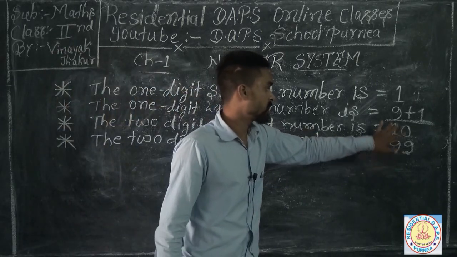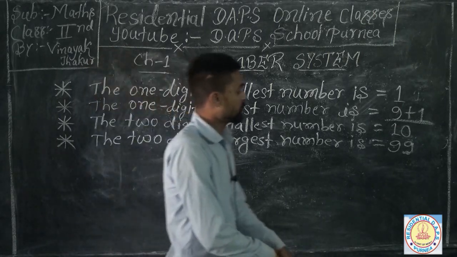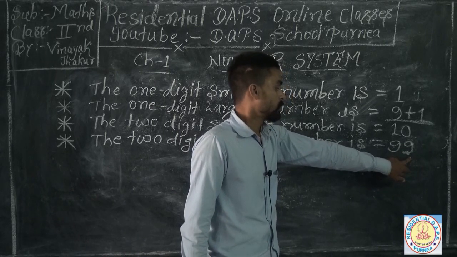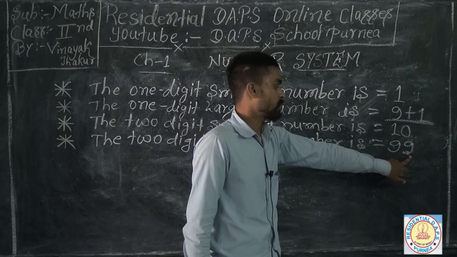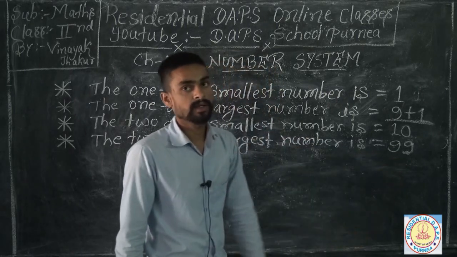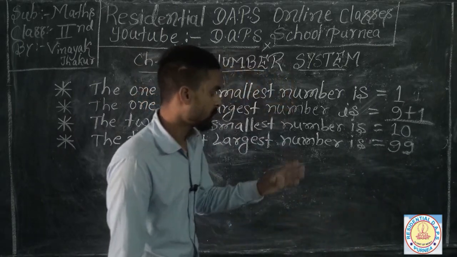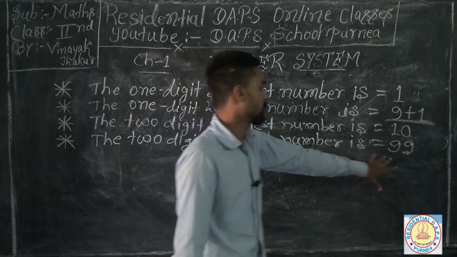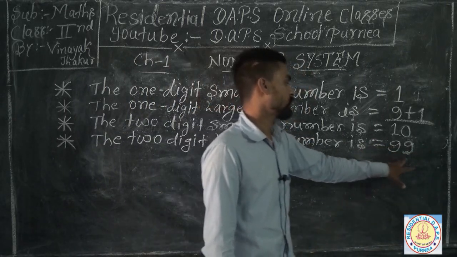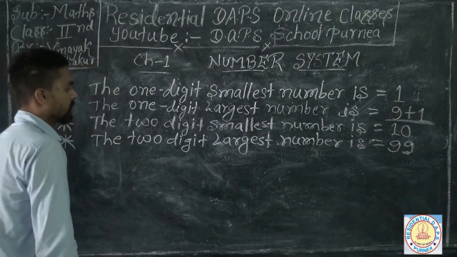If you add 90 plus 10, because this 9 comes on ones place and this 9 comes at tens place, which means 9 into tens plus 9 into 1. If we find out the place value of this number,